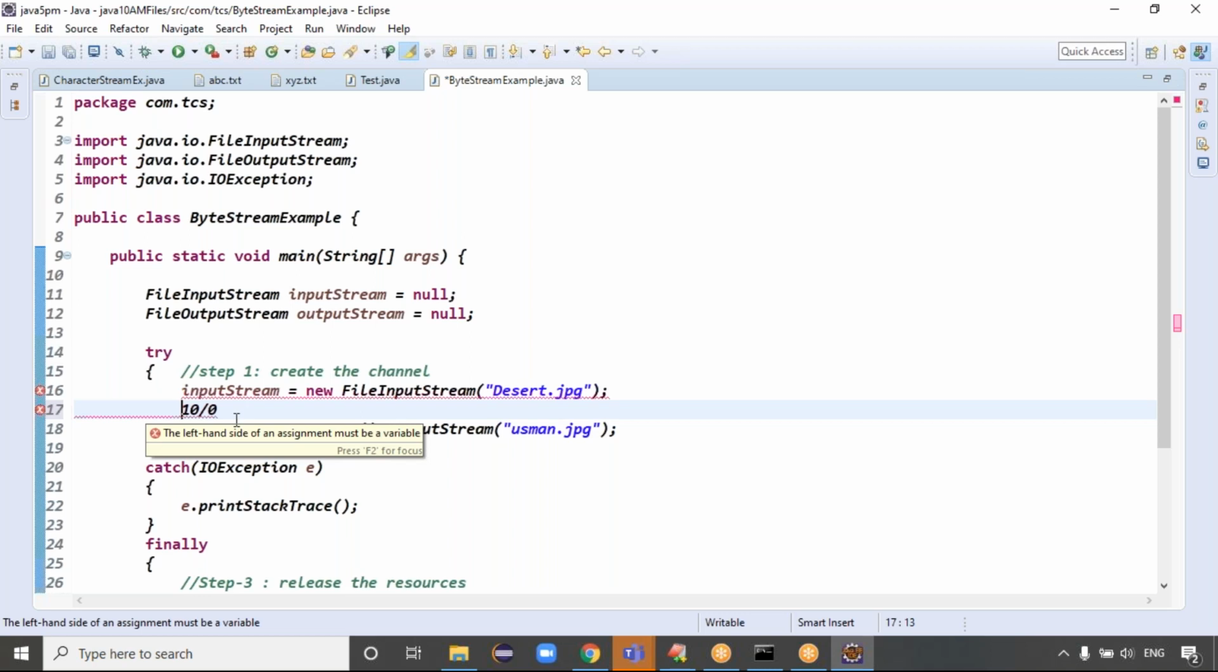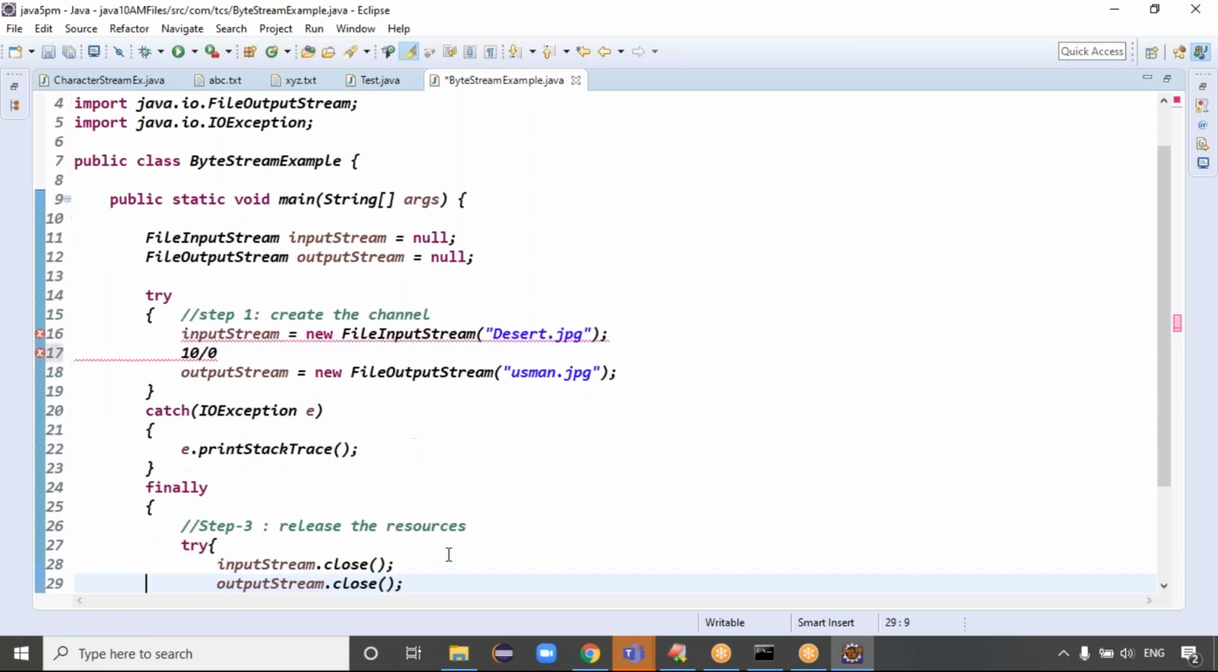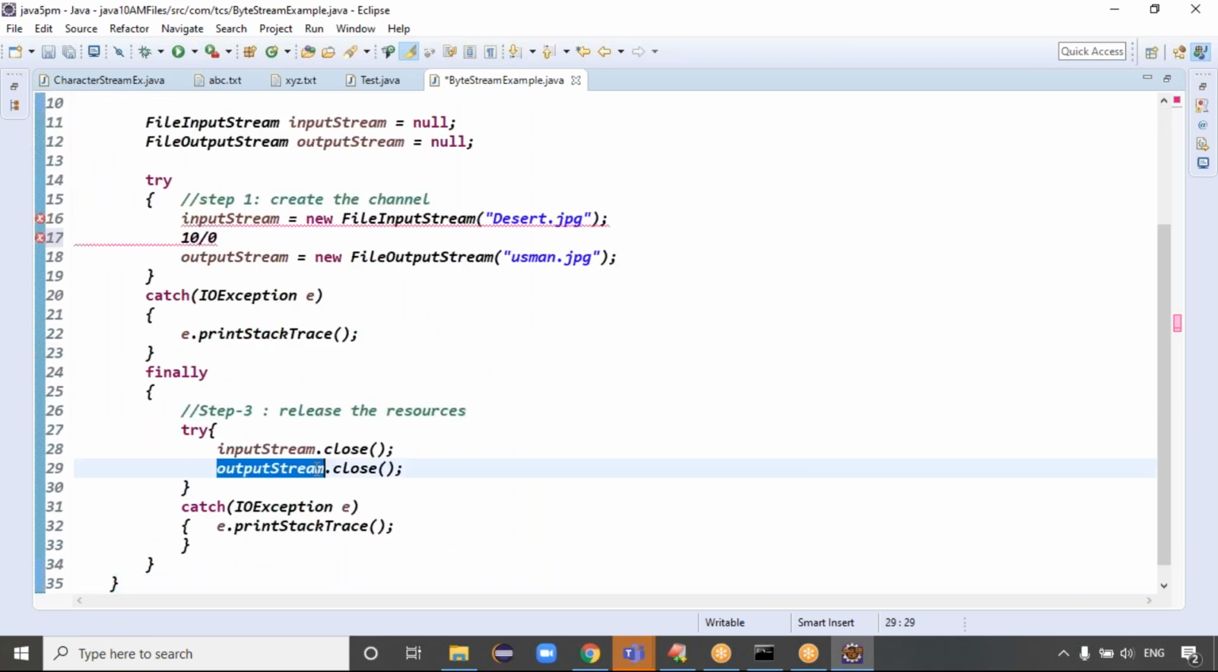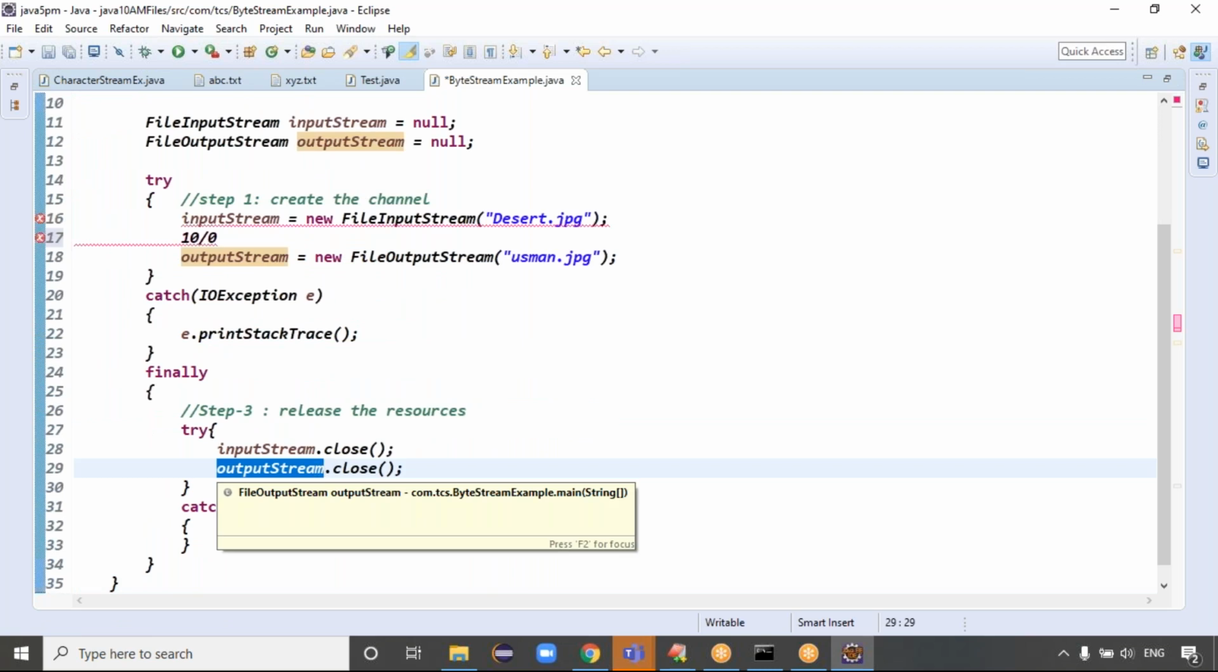Exactly. Because the output stream object is not created, but we are trying to close the output stream, right? Guys, the output stream object is not created, but in the finally block, what we are doing here is trying to close the output stream. Output stream dot close means what happened, guys? The resource is not created, and first of all, you are trying to close it.